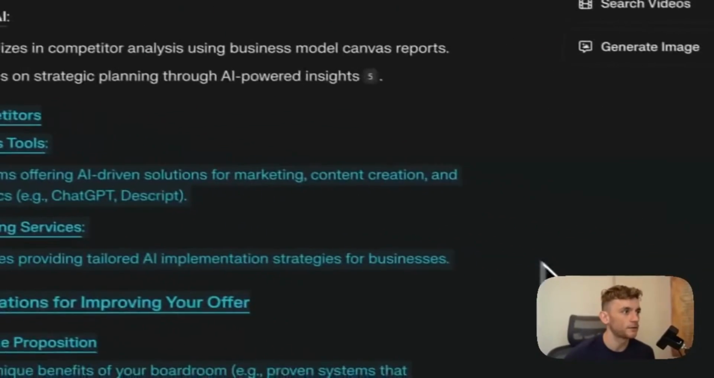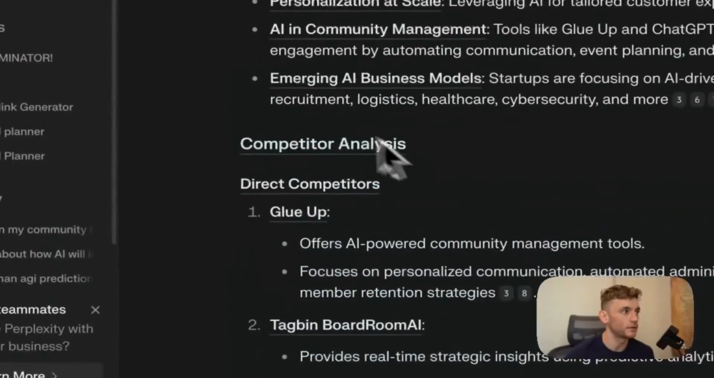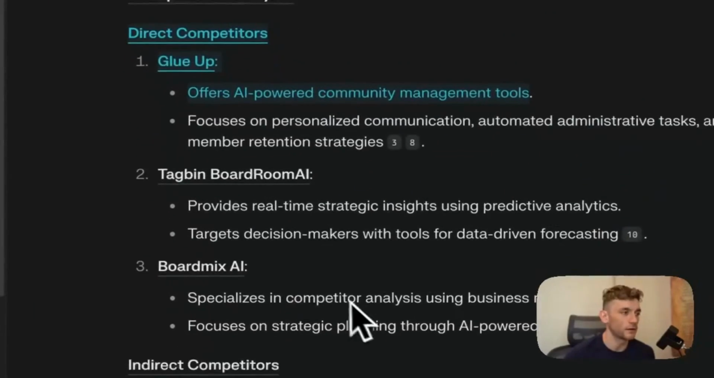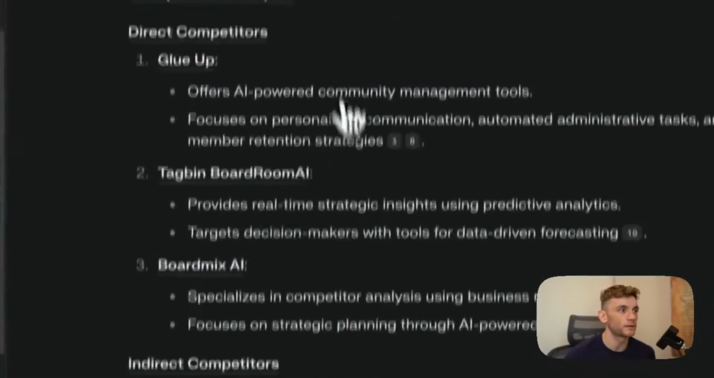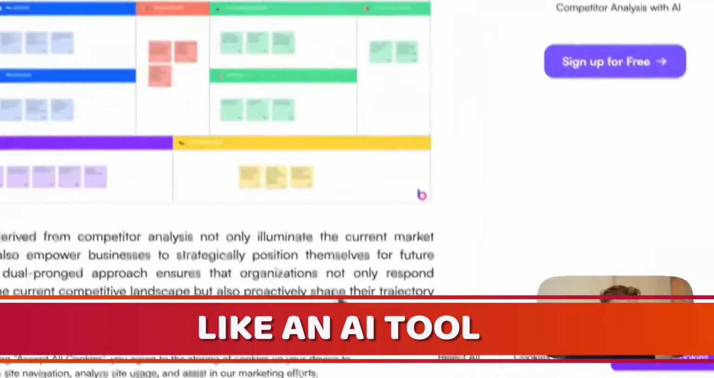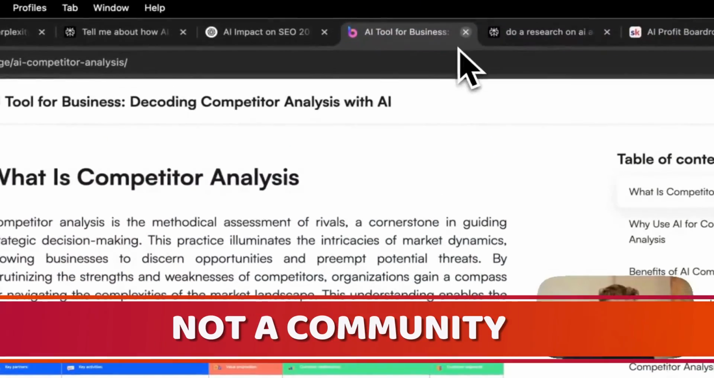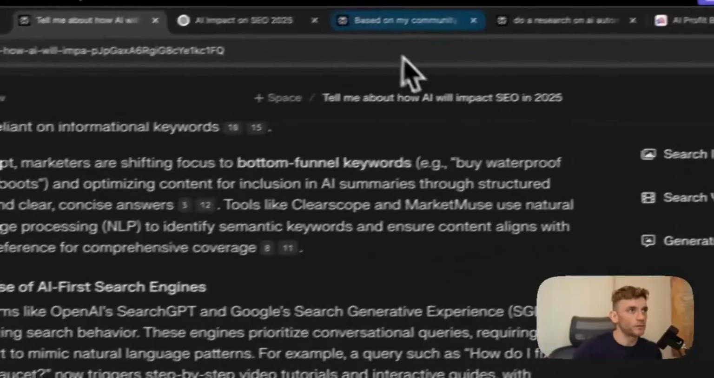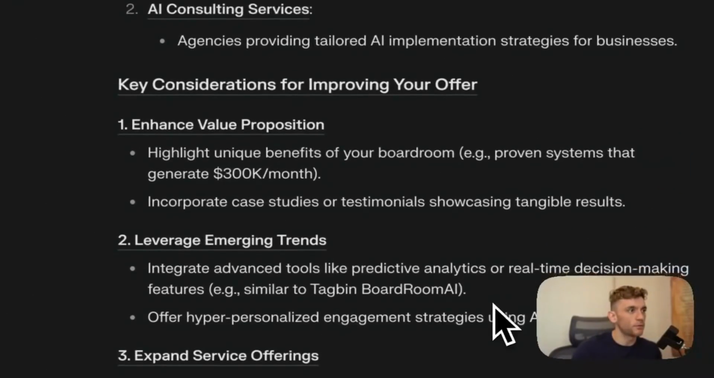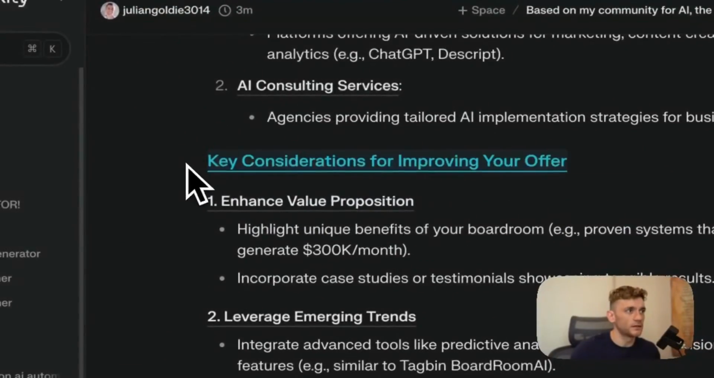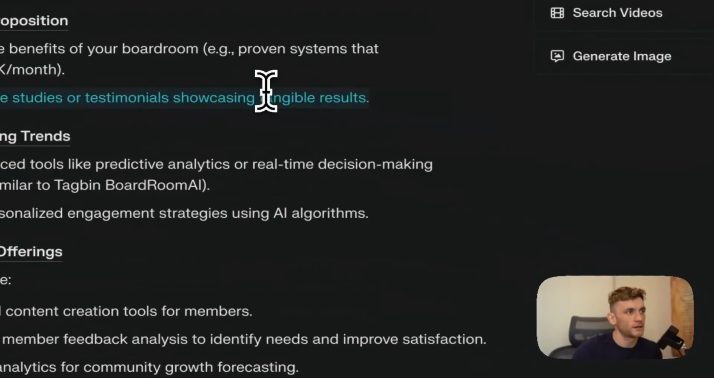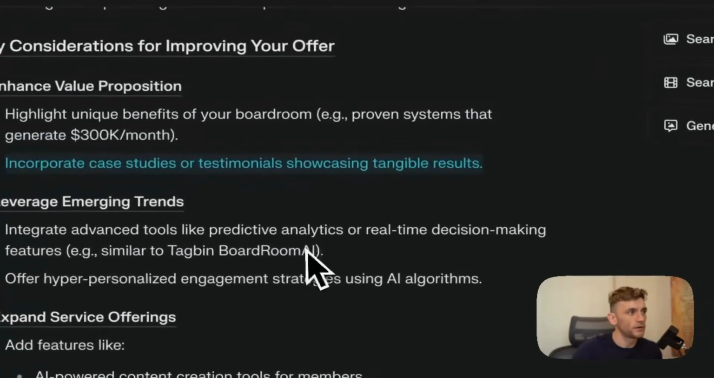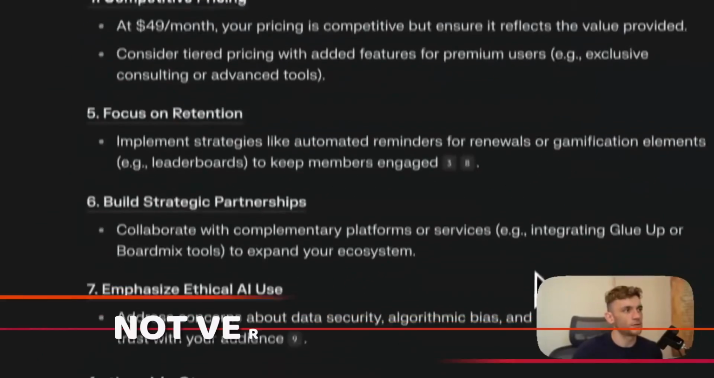So indirect competitors, AI business tools and consulting services. Direct competitors, these are not direct competitors, to be fair. Like, for example, BoardMix, that seems to be more like an AI tool, not a community, so it's not really a competitor. Not very useful, honestly. I would definitely say the SEO report is much more useful than the AI community report that's come back to us. Then it's given us key considerations for improving your offer, and we've already incorporated a lot of this stuff on the page, so that's not very useful either.